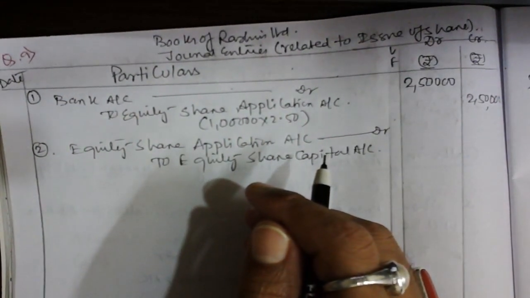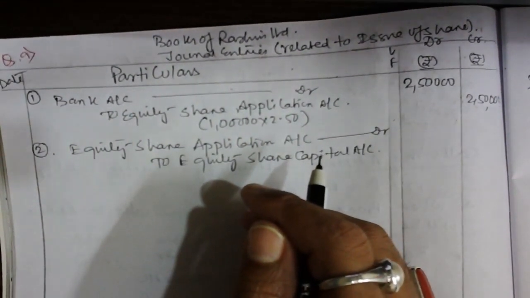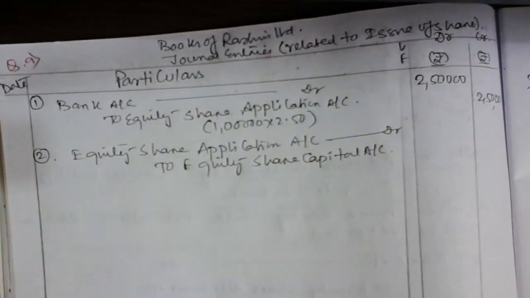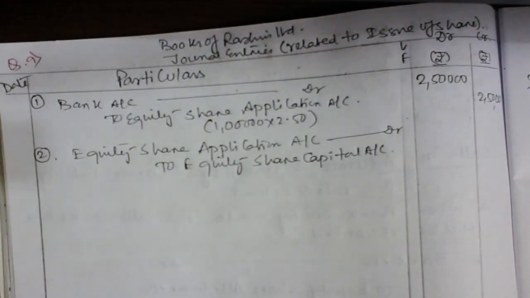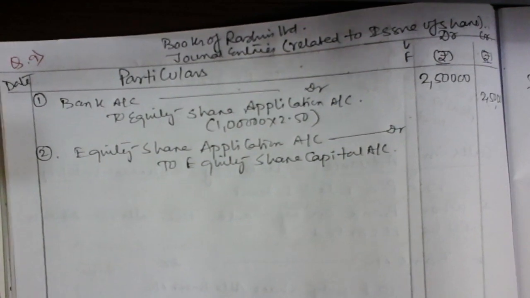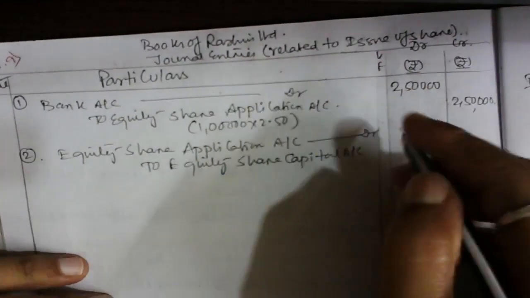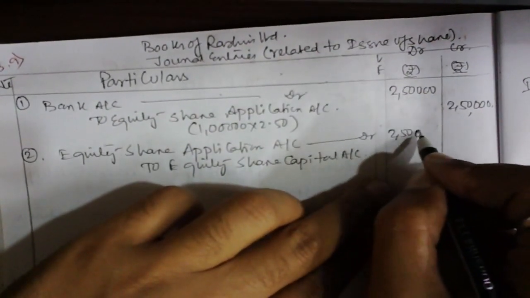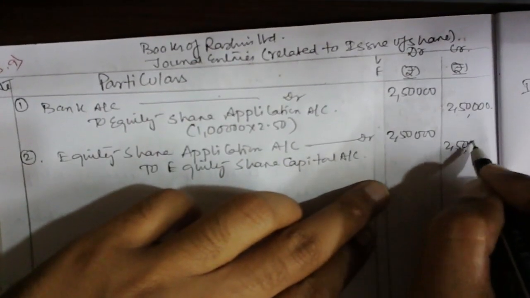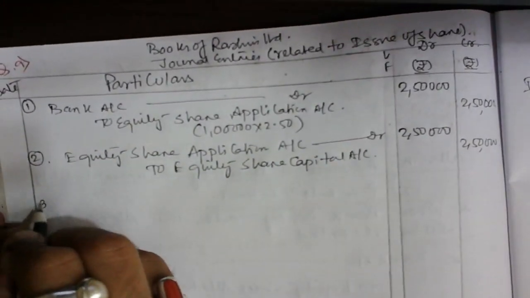So equity share capital account, guys, you can write it down. So it's done, sir. It is 2,50,000, guys. It's already done.